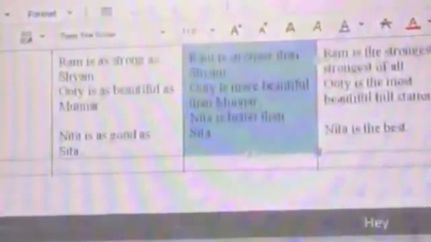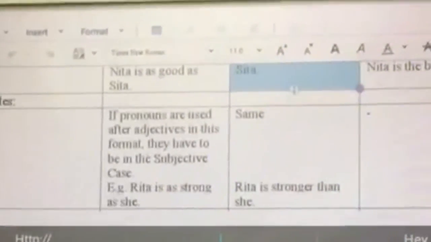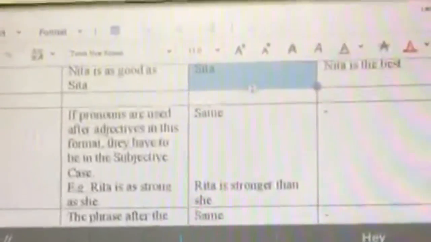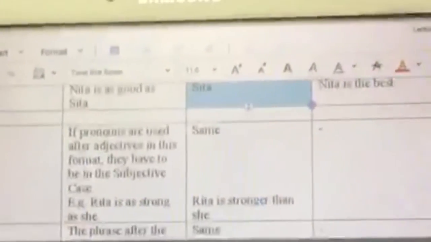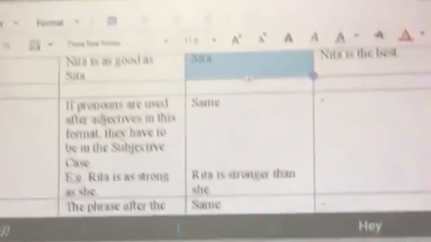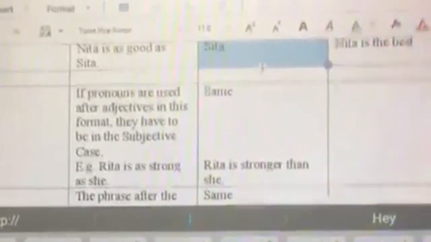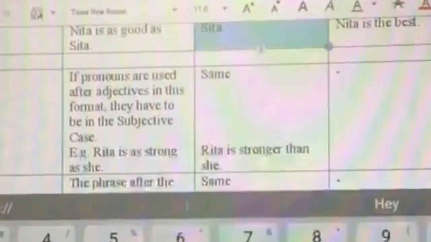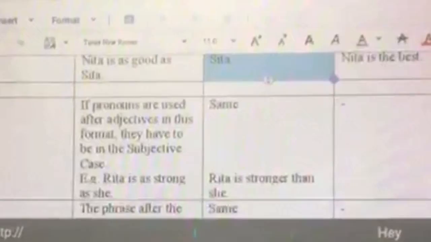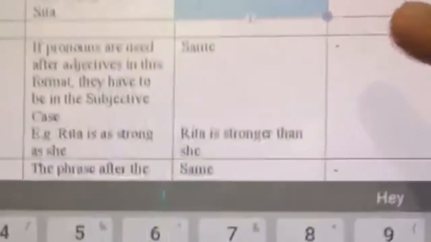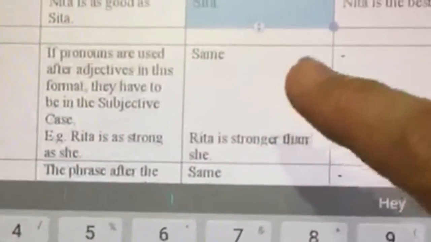Okay. Now, next rule. So let's move on to the rules now. What is the first rule saying? The first rule says that in the positive as well as the comparative degrees, whenever there is a pronoun that is used after the adjective, it should always be the subjective case pronoun. That is things like I, you, he, she, it, they, etc. We cannot use objective case pronouns at all. Possessive case pronouns are possible, but definitely not objective case.